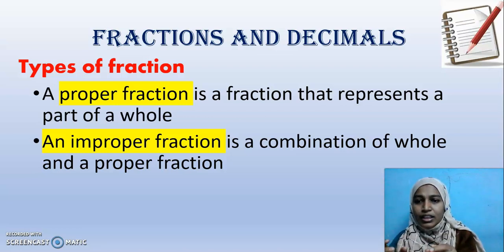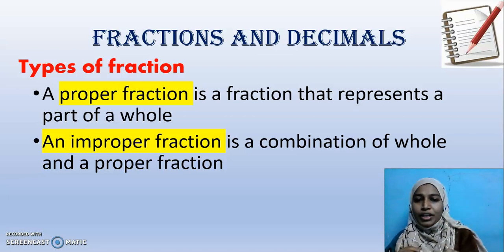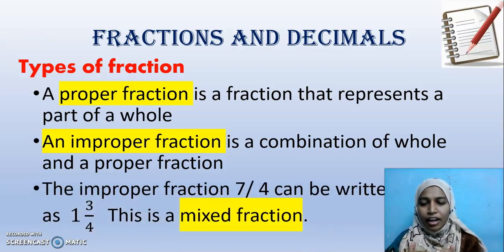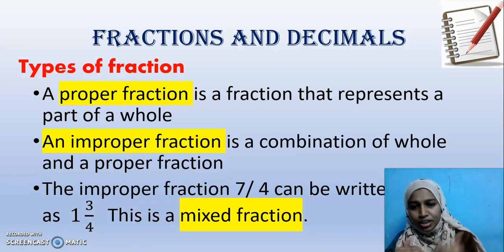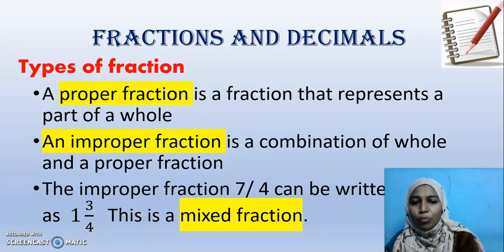In an improper fraction you will have numerator bigger and denominator smaller, my dear children. An improper fraction and a mixed fraction have a link. Every improper fraction can be written as a mixed fraction. Every mixed fraction can be written as an improper fraction.